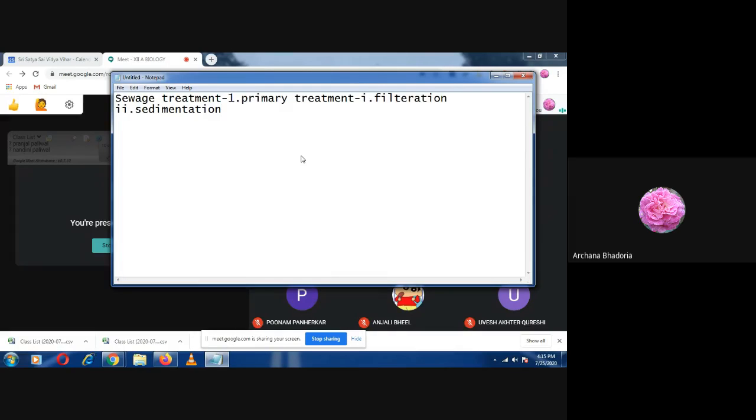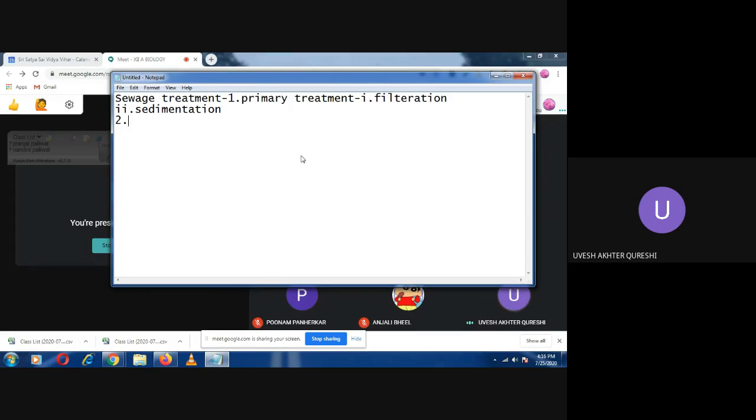Is it clear now what the primary treatment includes? What is included in primary treatment? Whoever wishes, speak up. Ma'am, it includes two processes. The first one is filtration and the second is sedimentation. Okay, so filtration will remove what?